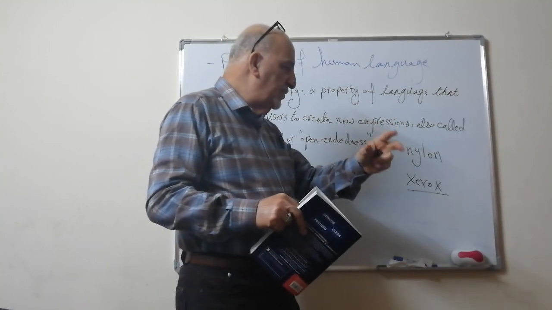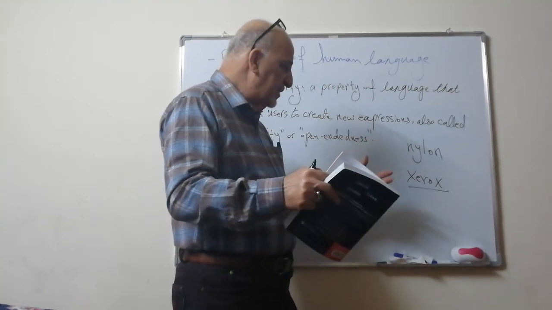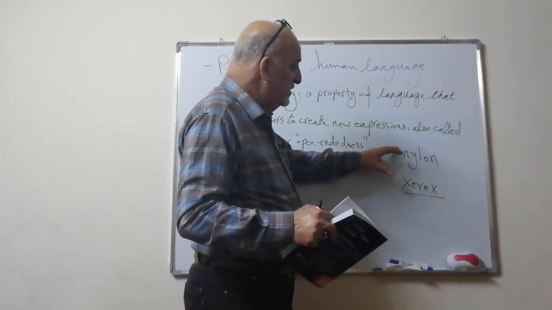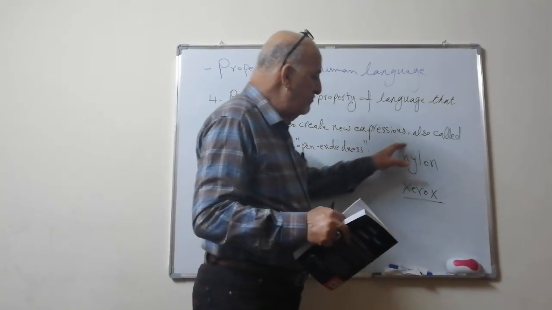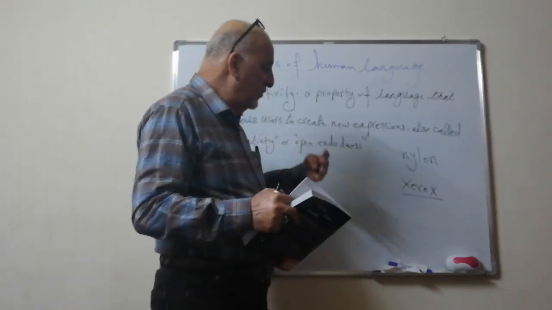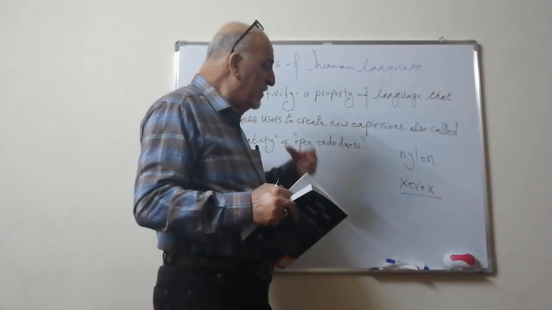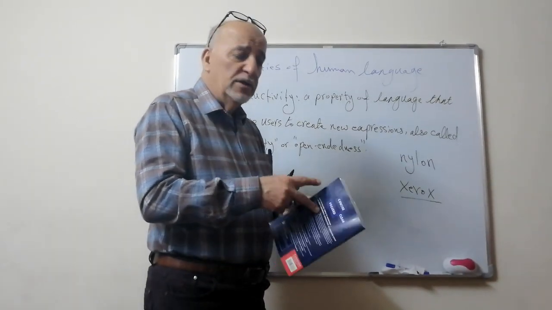That material which is elastic, and so on. Now, this is one way of manipulating human resources, by means of which man can create new words.